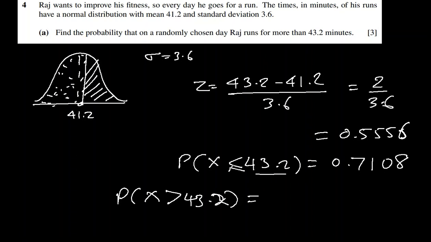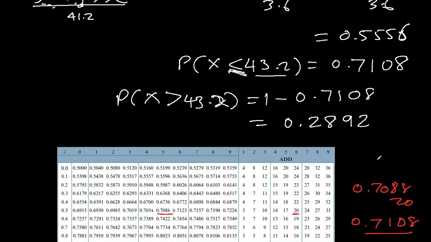So that's why I wrote equal here. 1 minus 0.7108, and that will be 0.2892, and to three significant figures it will be 0.289.